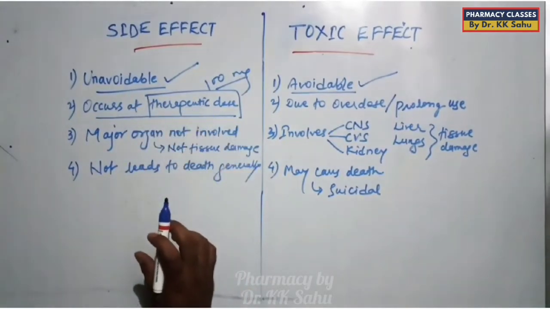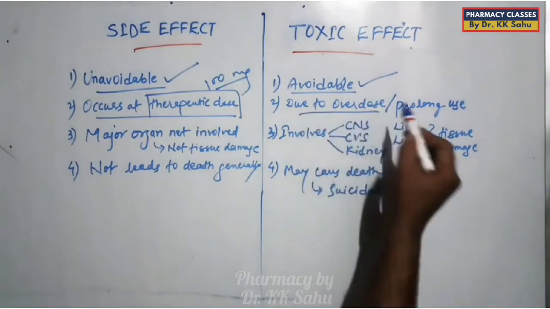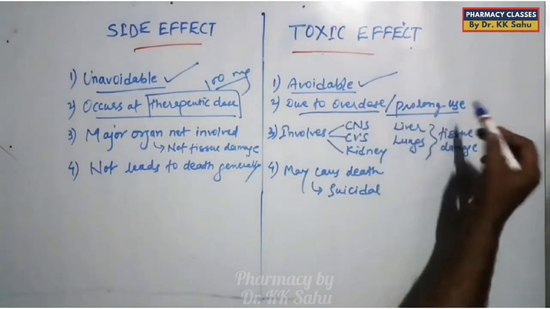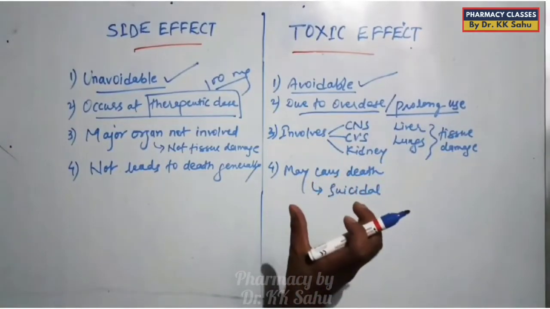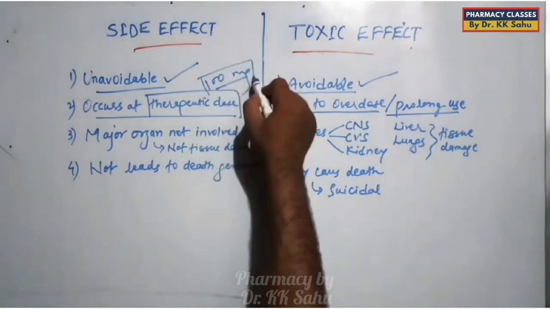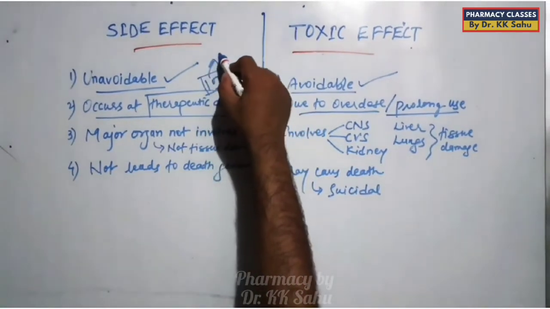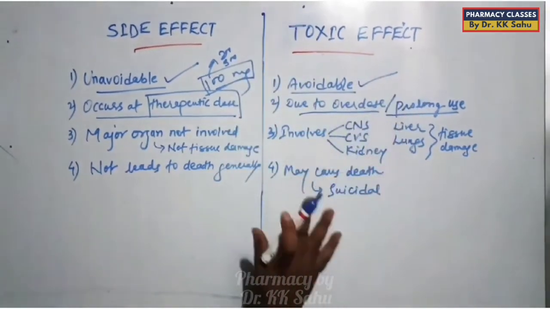Okay, no need to increase the dose to face it. But in case of toxic effect, it is due to overdose or prolonged use of the drug. If we overdose some drug or use it for a long time, then it causes toxic effect. For example, if some drug is active at 100 mg, then increasing the dose to 200 mg, 300 mg may lead to the toxic effect.